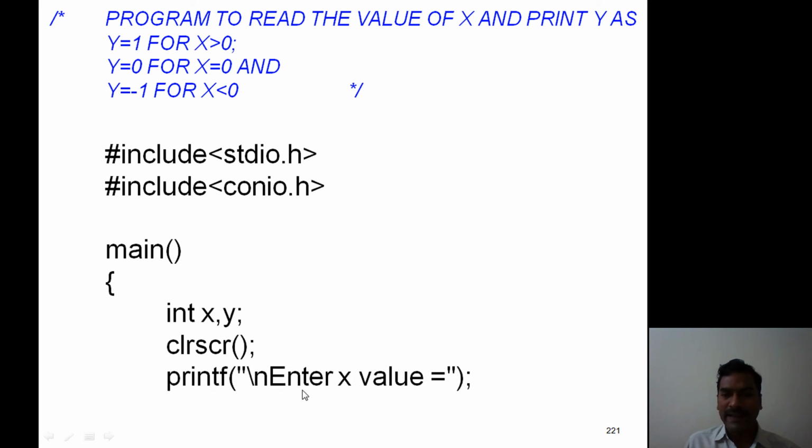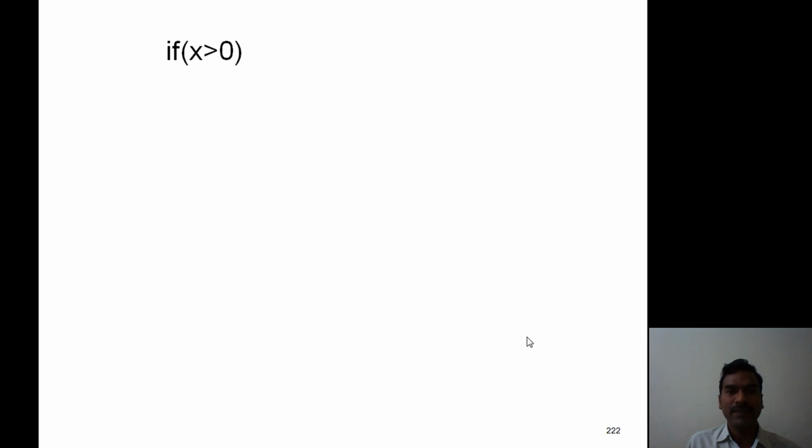First print a message, enter X value. Now read the X value with the help of the scanf library function. Now the X value is available. Now check if X is greater than 0. This is the process of checking with an if statement. If it is true, what is the Y value? Y equals 1. It is a simple statement, hence the pair of braces is optional. It's not necessary to place a pair of braces.